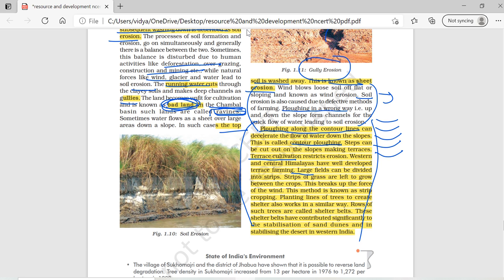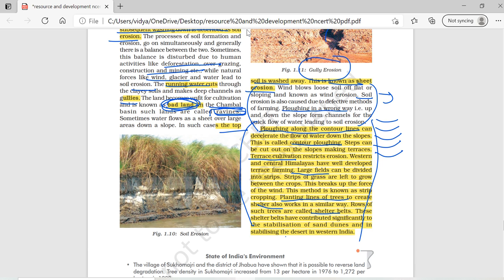Then after that, strip farming, when the large field is cut into strips, and then cultivation is practiced. Okay? Then you have shelter beds in the coastal region. We can find planting lines of trees to create shelter. So shelter beds are also another way. In the coastal region, we can find the shelter beds.